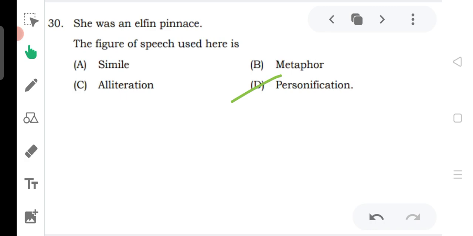In this particular sentence, the quality of fairy, that is a living thing. Okay, fairy can move from here to there, that is the quality of human, right? So fairy is a human quality that is going to be given to the boat, that is, she here refers to the boat. Do you remember in which lesson we saw this? Yes, we saw this in The Stolen Boat, and it is the personification, right? You have this question in your extracts.